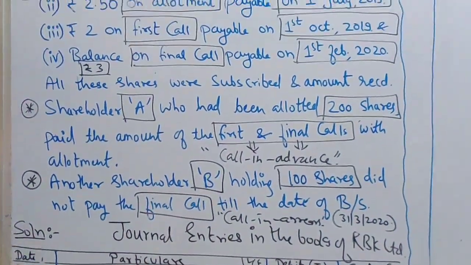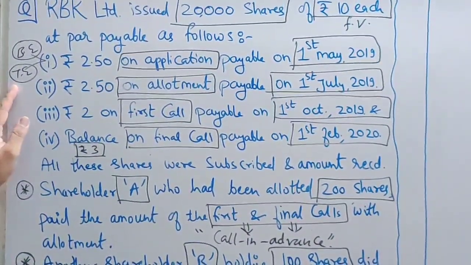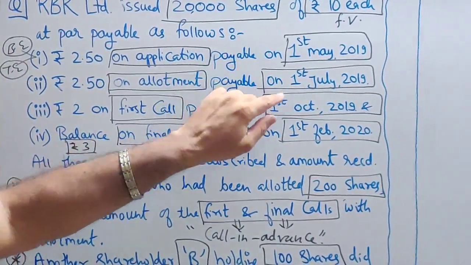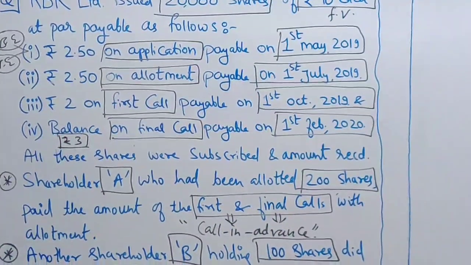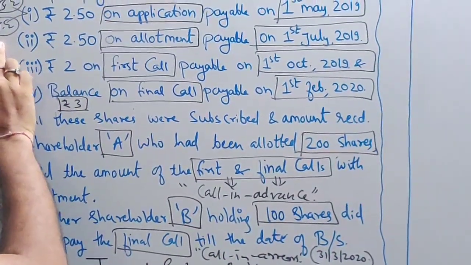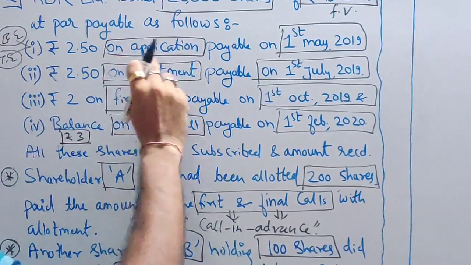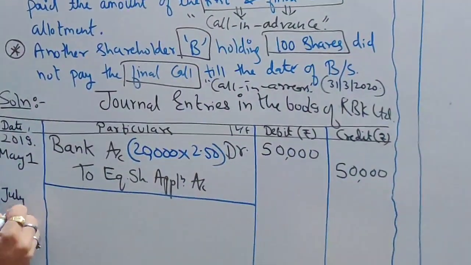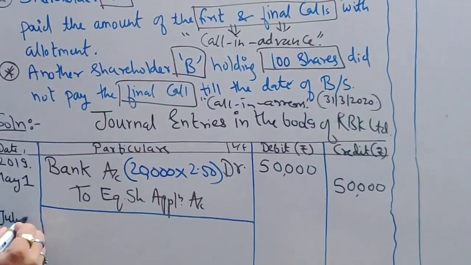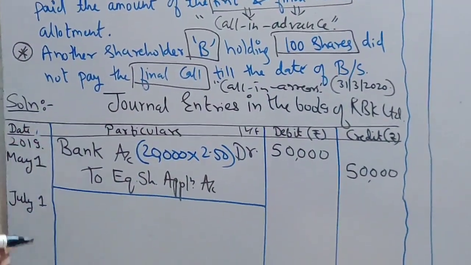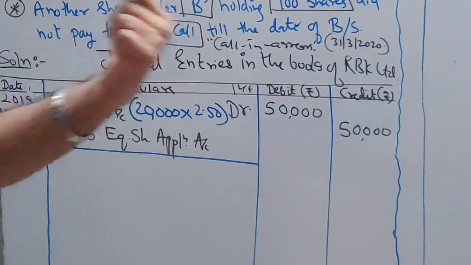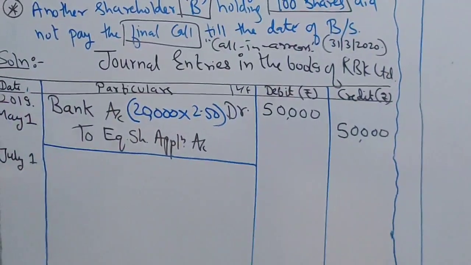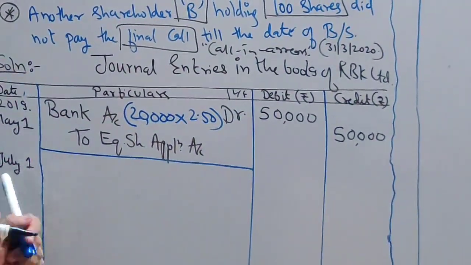Remember one important rule, students. When you are passing the transfer entry, you have to take the allotment date, because on the date of allotment we transfer this. So whenever you pass the transfer entry for application, remember to take the date of allotment. So I am going to write July 1st, because on this date we have allotted the shares to the shareholders. So on that date we will transfer this money. Understood the reason why? Okay.